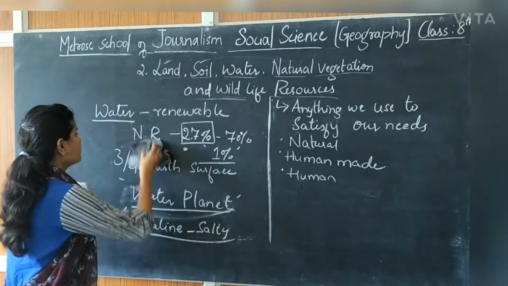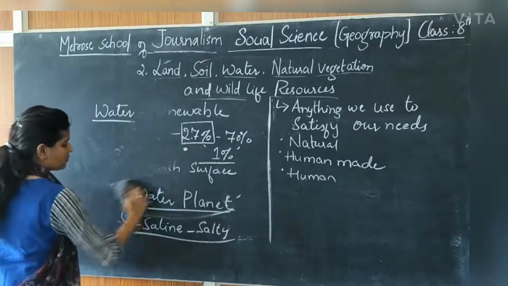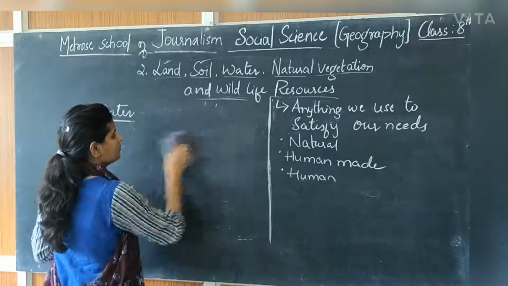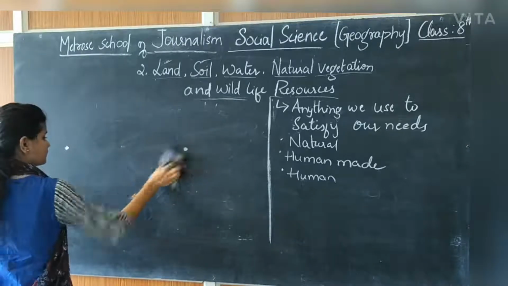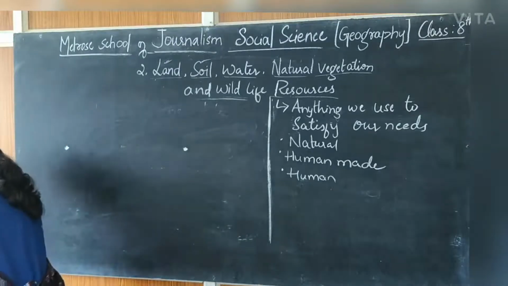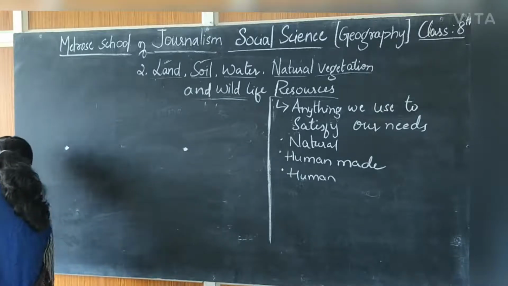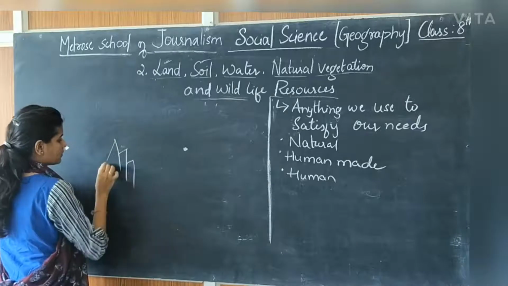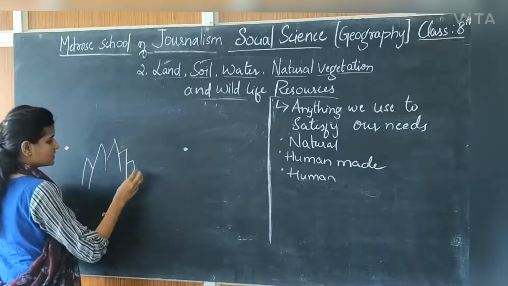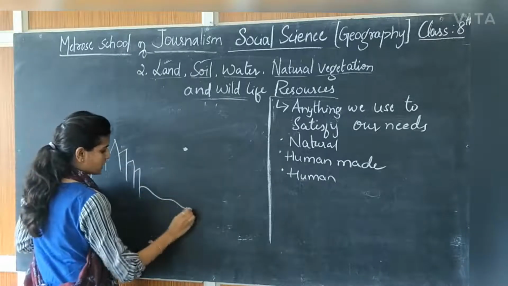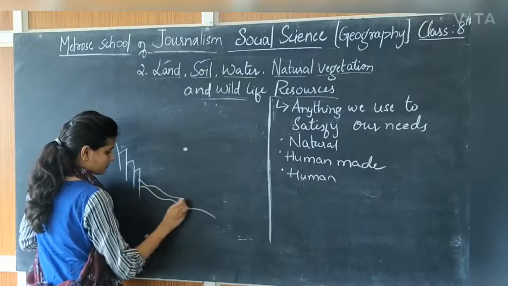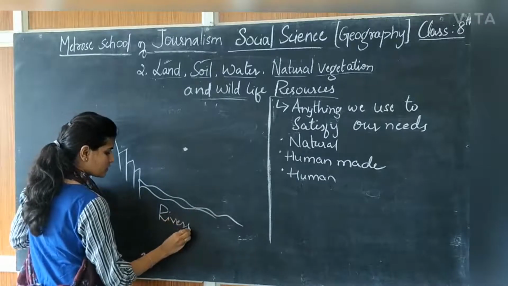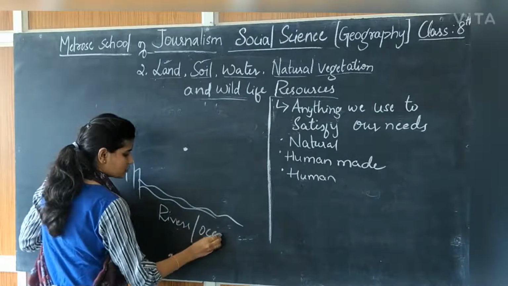I will show you. Already in your lower classes you might have read about the water cycle. For example, this is mountains or hills. This is rivers or oceans.